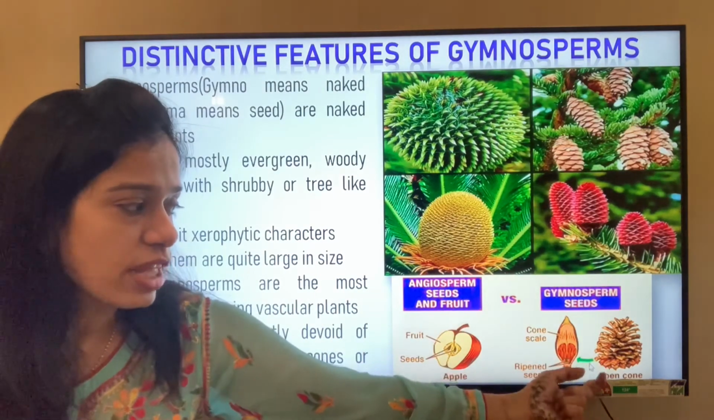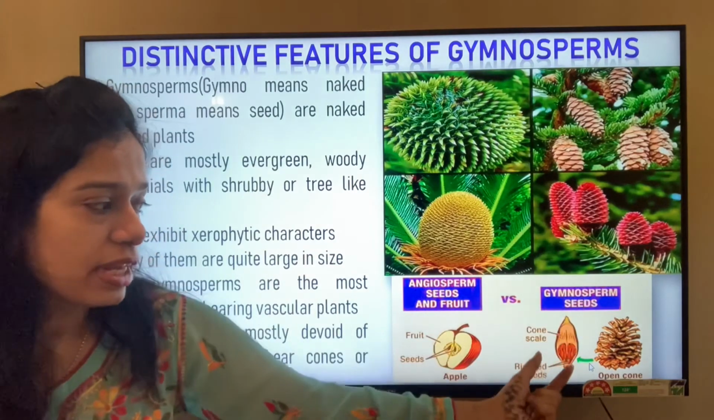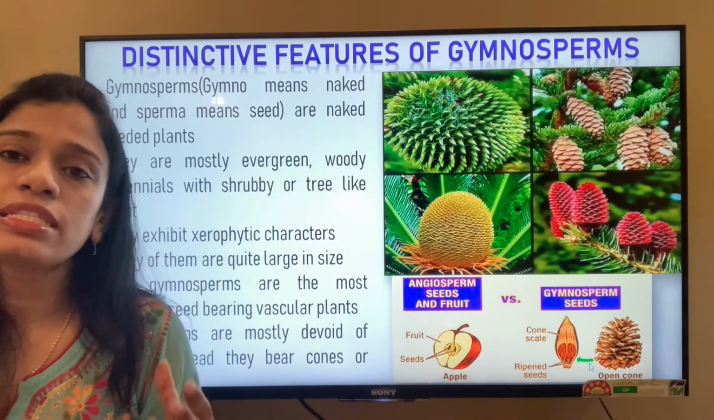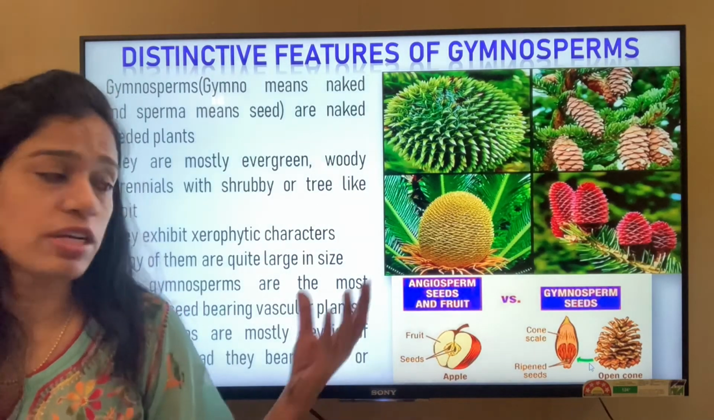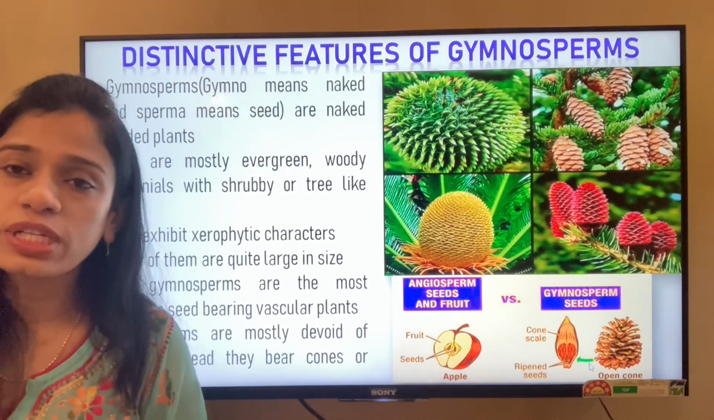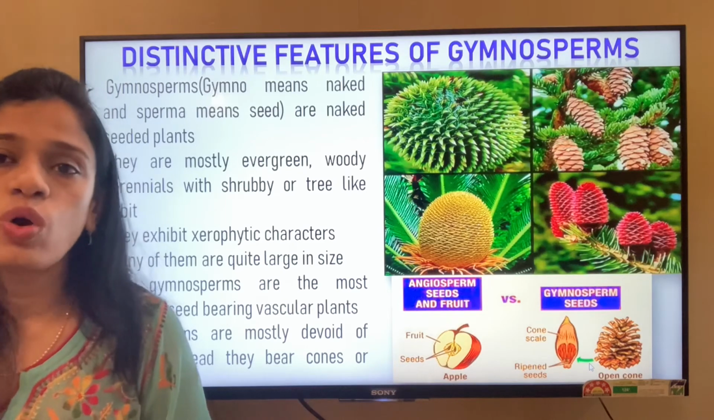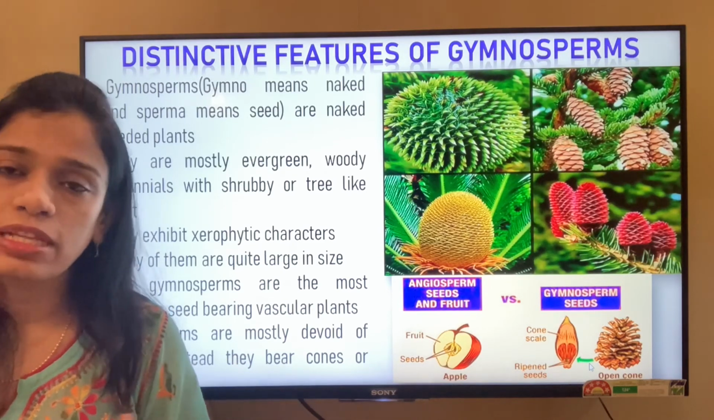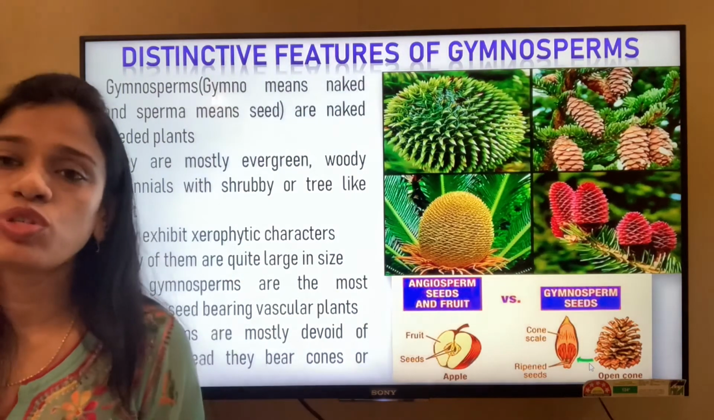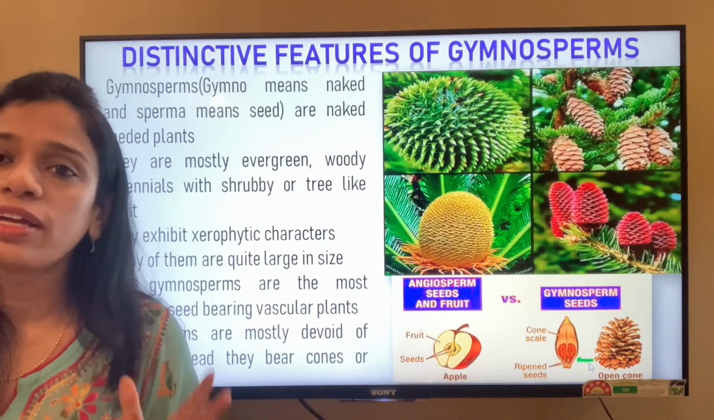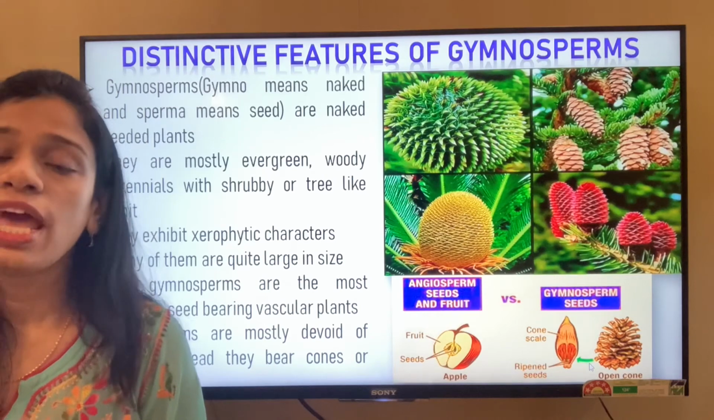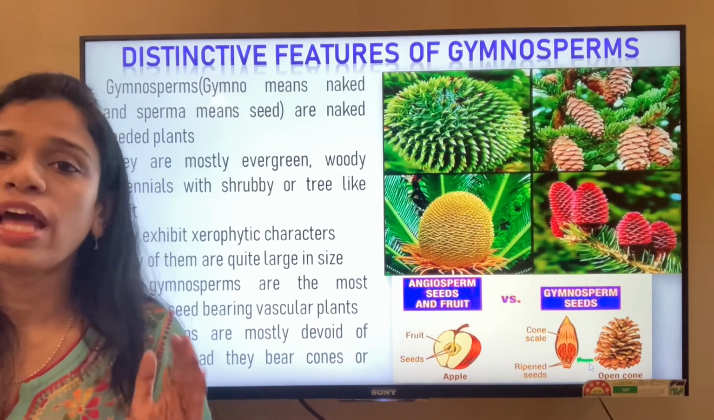And this cone that you can see, this is the cone scale to which the seeds remain attached. The seeds can be seen very well from outside, but in case of angiosperm, we are not able to see the seeds unless the fruit is cut or eaten. So this is the difference between the open seeds of the gymnosperm and the closed seeds of the angiosperm. If you remember, the gymnosperms are those plants which produce naked seeds. They are quite prominent, quite big in structure, and have xerophytic characters.